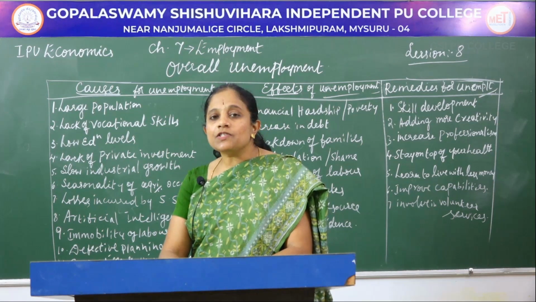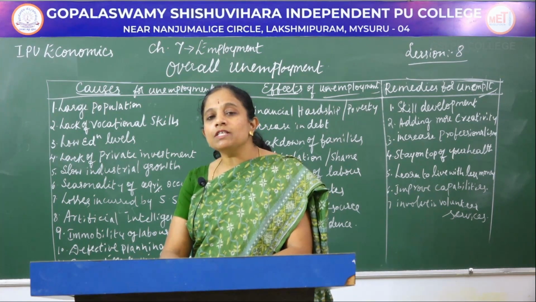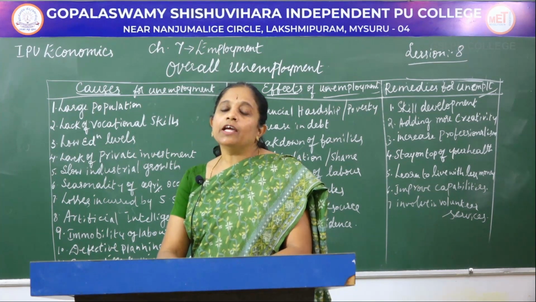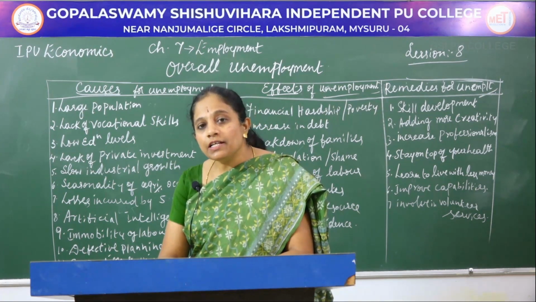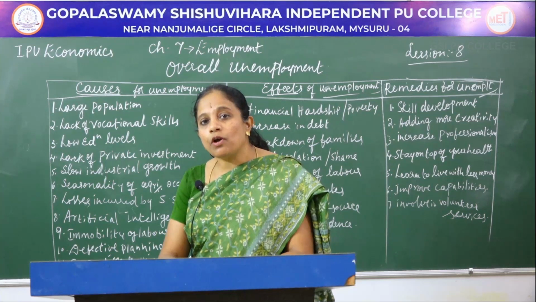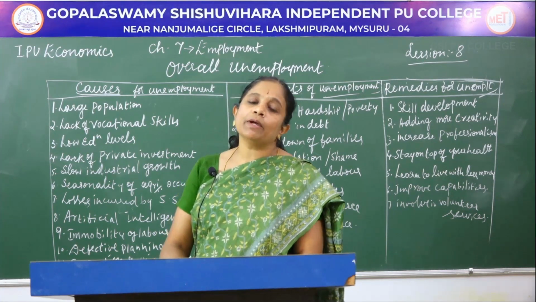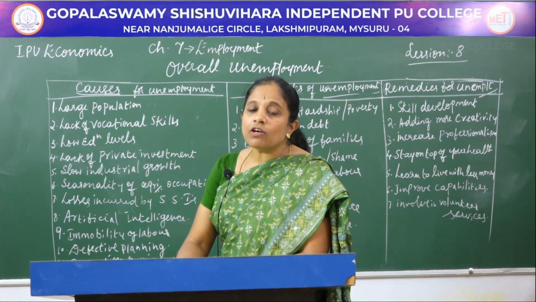The private industries should develop and investors should come forward to involve themselves in the industrial setup, and these industries should give employment opportunities to the nearby population, and this is not happening.